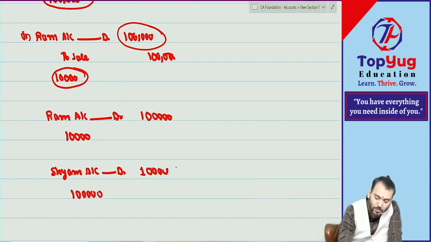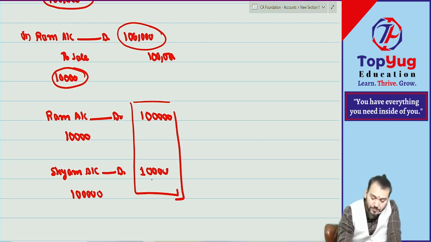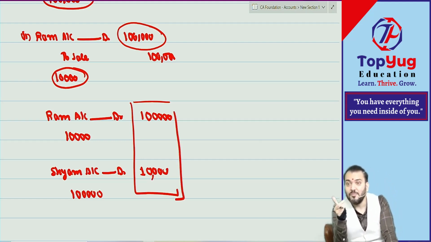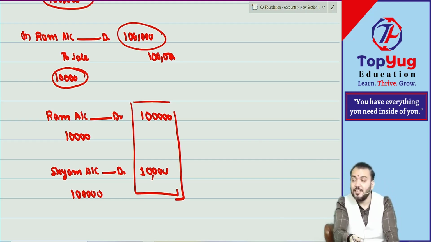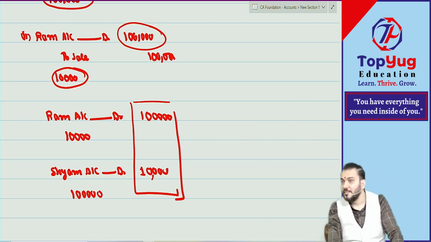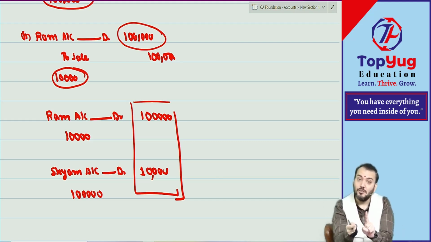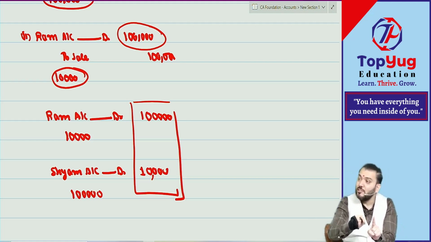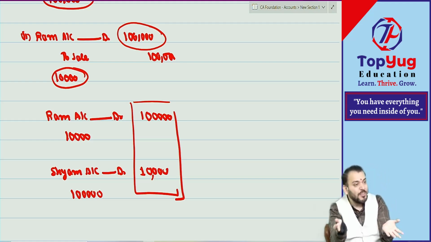Can I say that total debtor remains same? Total debtor remains same or not? Means in balance sheet no effect. Total debtor remains same, but mistake is there, na. It needs to be rectified. There is mistake, but can I say it will not affect balance sheet? Even though you have done some mistake, it will not affect your trial balance. There will be no difference in trial balance.